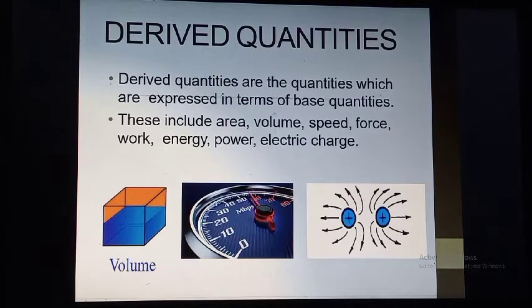Now, what is meant by derived quantity? The derived quantities are the quantities which are expressed in terms of base quantities. These include area, volume, speed, force, work, energy, power and electric charge. Like if we want to calculate the area of a rectangle, area of rectangle is equal to length into breadth. Speed is given in kilometer per hour.